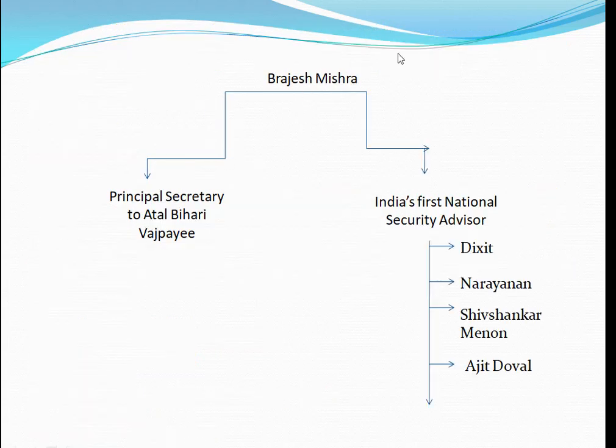See here, Brajesh Mishra was the principal secretary to Atal Bihari Vajpayee when Atal Bihari Vajpayee was the Prime Minister of India. And once upon a time this Brajesh Mishra was touted as a shadow prime minister. Sorry, not shadow prime minister, he was the de facto prime minister. India's first national security advisor is Brajesh Mishra. After him, it is J.N. Dixit, Narayanan, Shivshankar Menon, Ajit Doval. I think you remember our funny story, right?